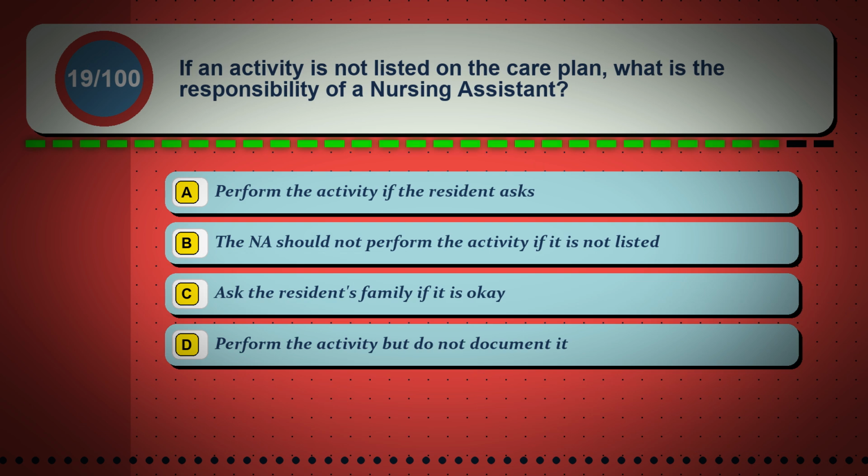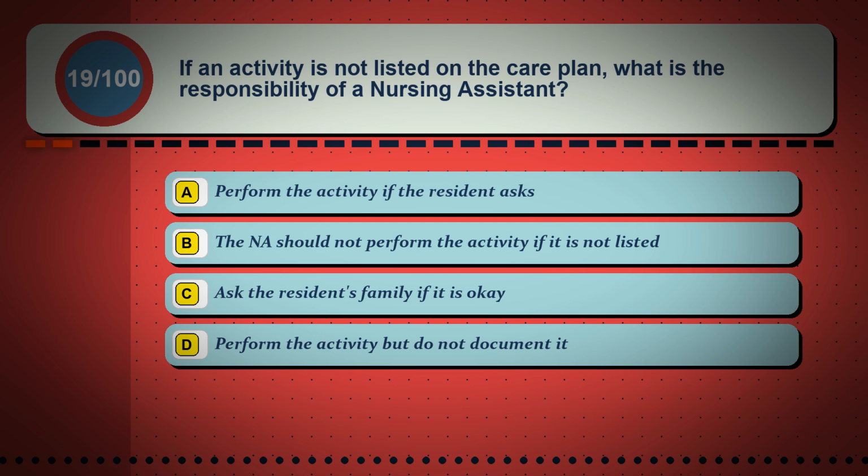Question 19. If an activity is not listed on the care plan, what is the responsibility of a nursing assistant? Option A. Perform the activity if the resident asks. Option B. The NA should not perform the activity if it is not listed. Option C. Ask the resident's family if it is okay. Option D. Perform the activity but do not document it.